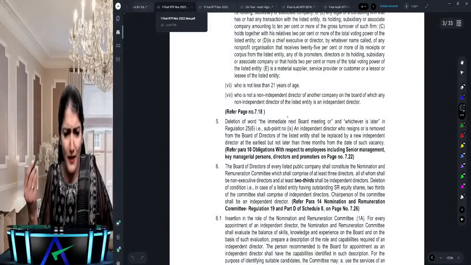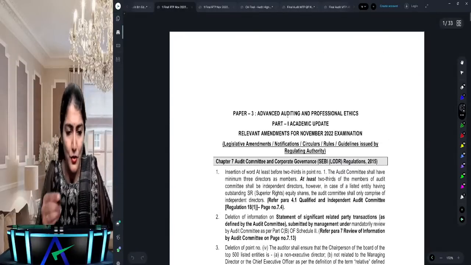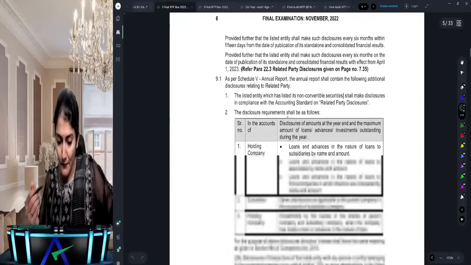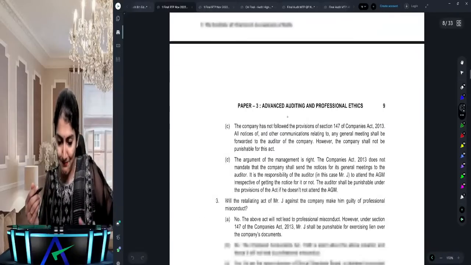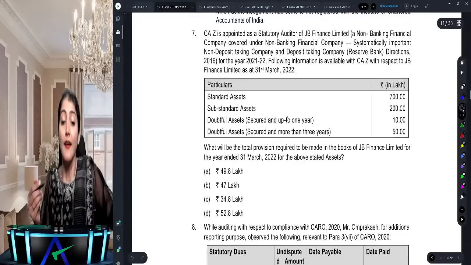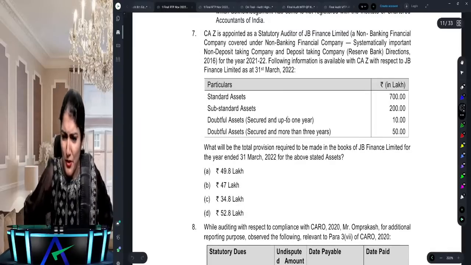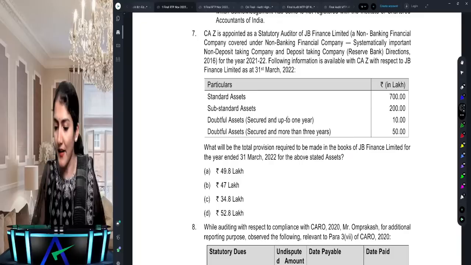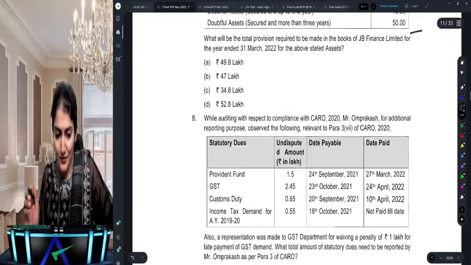And what we'll do quickly, we'll look into one part. Oh, sorry. Now, there is an MCQ. We'll just quickly come to that one. Yeah, this one. CSZ is appointed as a statutory auditor of JB Finance, an NBFC, under the NBFC directions. Okay, sorry, not this one. I wanted to read this one.